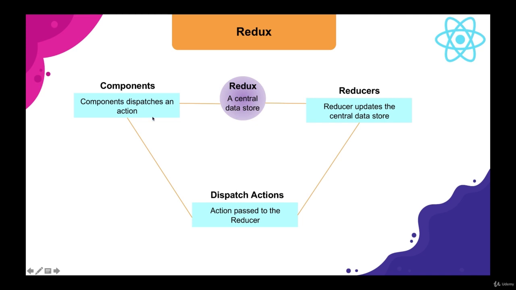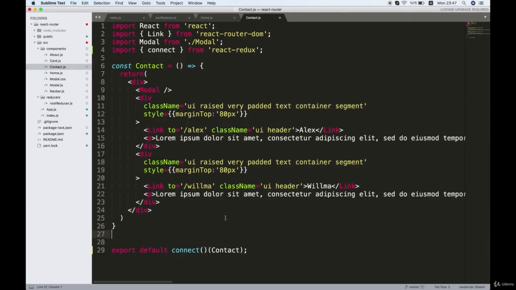Okay, so let's see how we go about it. So right here, above the export default statement, we're going to create a function in order to do this. So this function is going to be called mapStateToProps because, well, that's what we're going to do.